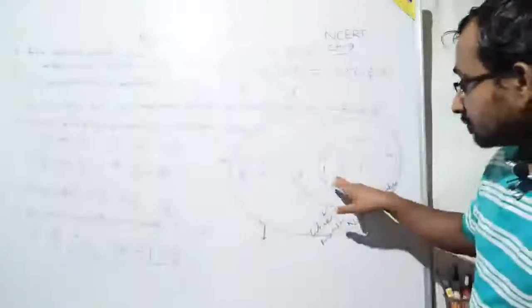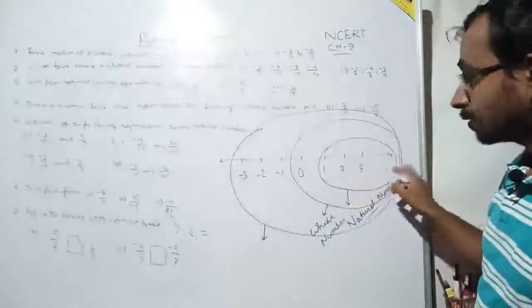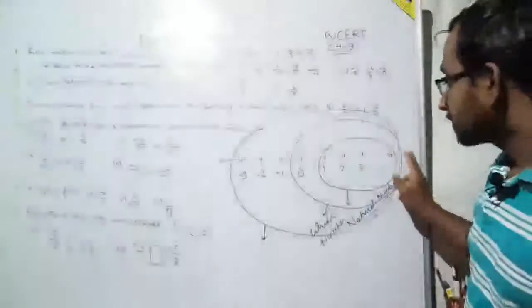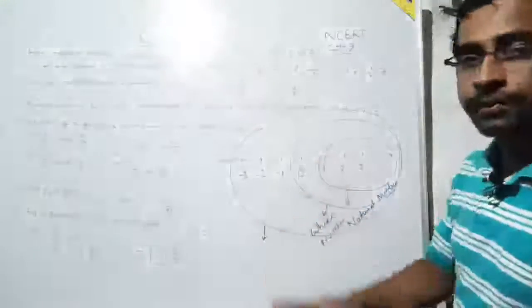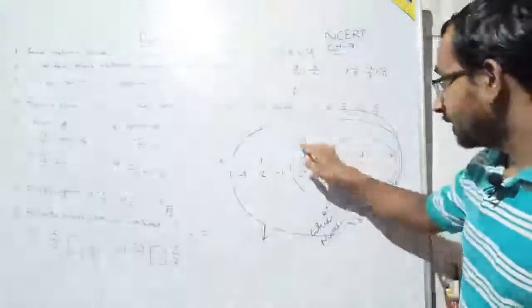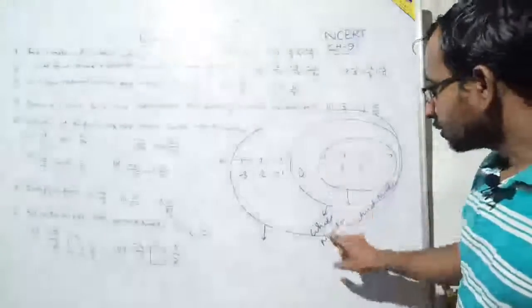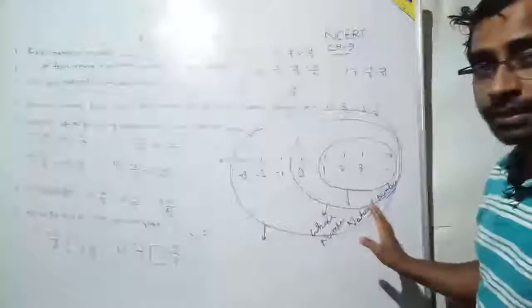See, here I have taken the area of +1, +2, +3, etc. And these numbers are called what? Natural numbers. But we are seeing that here 0 is excluded from this area. So if I take 0 with it, then I will get the entire region which is called what? Whole numbers. So what is the difference between whole numbers and natural numbers?